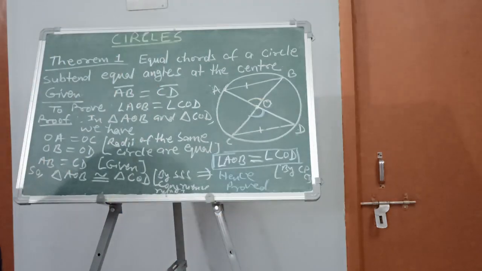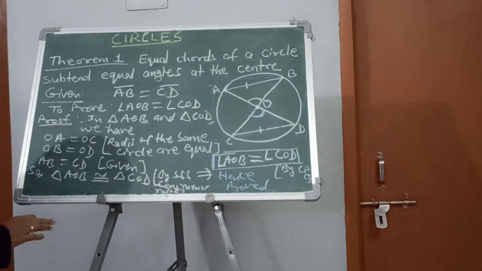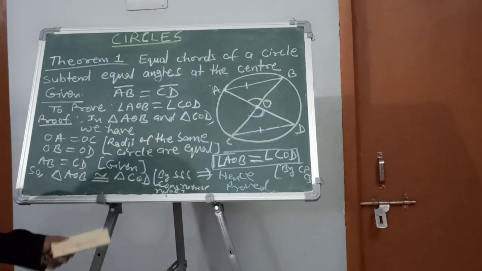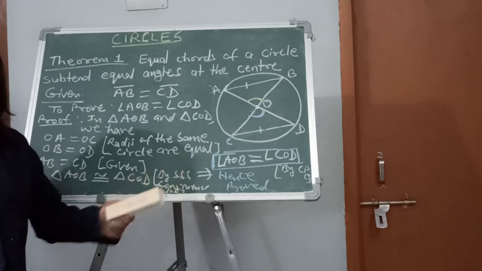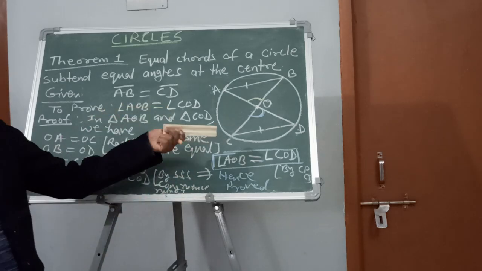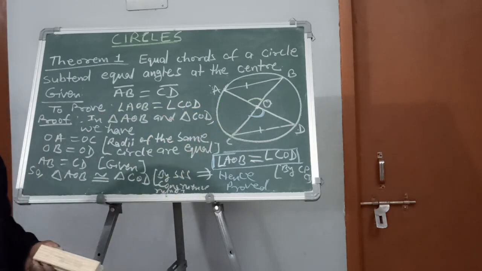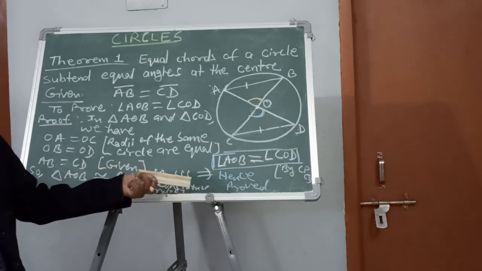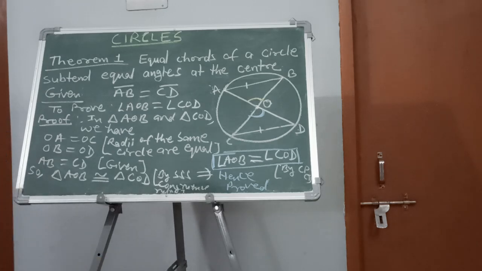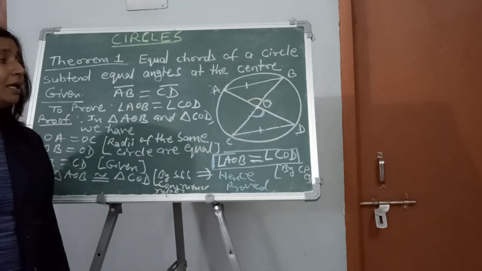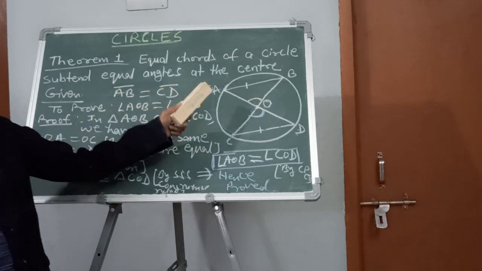This is a very easy theorem and very important. It will be helpful in solving other related problems. Just show the congruency of two triangles, and then you can say that by CPCT these angles are equal. Listen, there is not a fixed congruency rule.